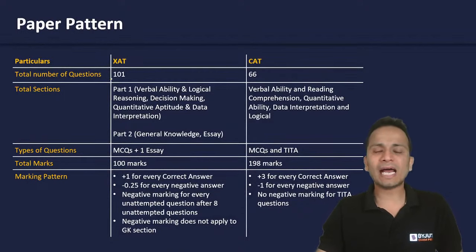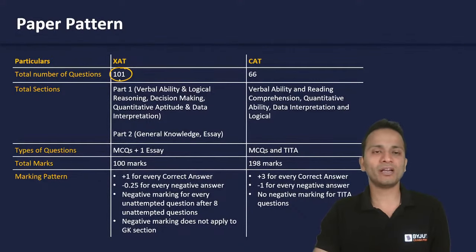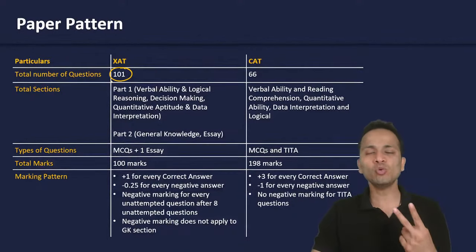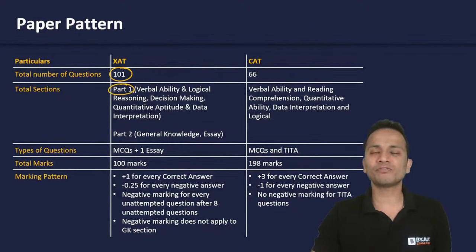If I talk about the XAT examination, there will be a total of 101 questions, which I'll elaborate on. The entire XAT examination is divided into two different parts. Part number one consists of three sections: number one, verbal ability and logical reasoning; number two, decision making; number three, quantitative aptitude and data interpretation.